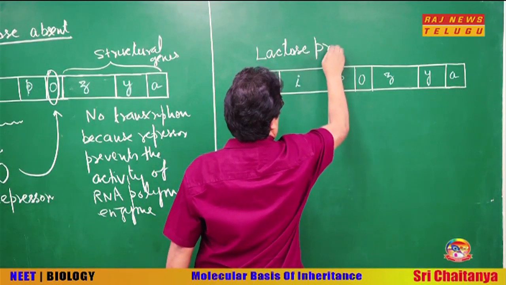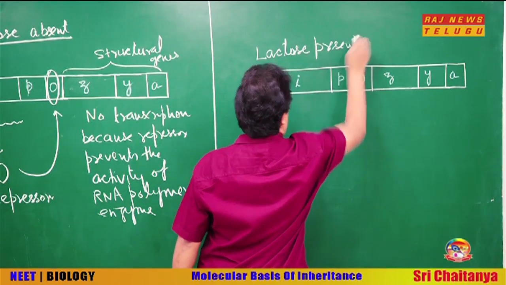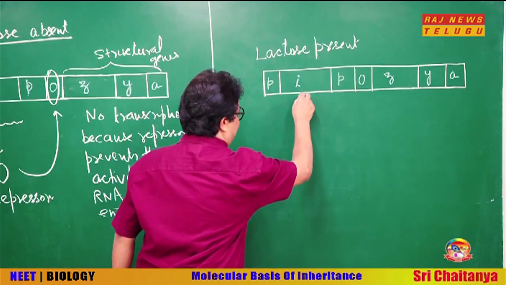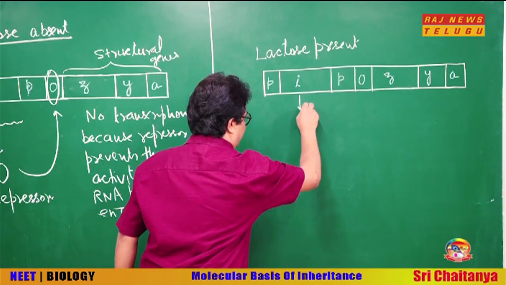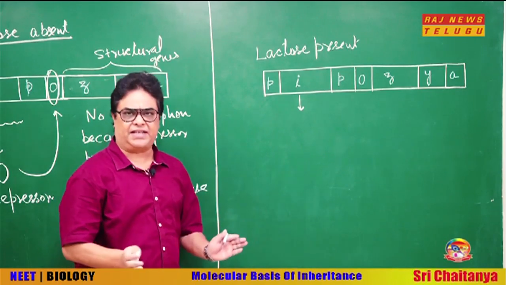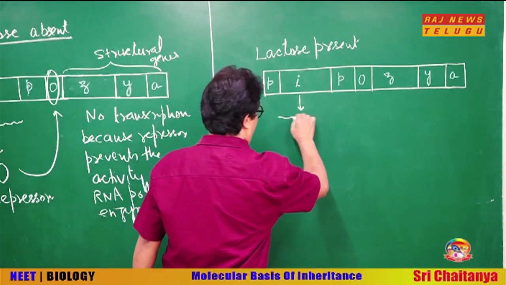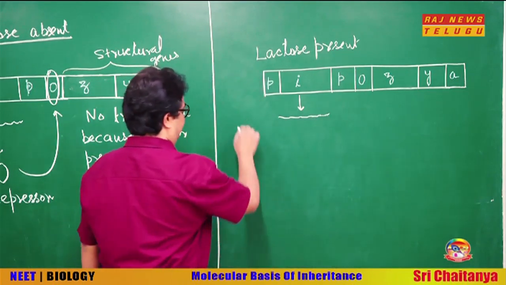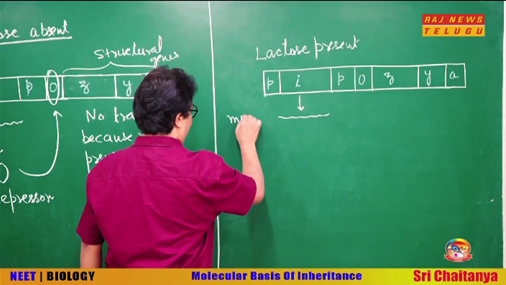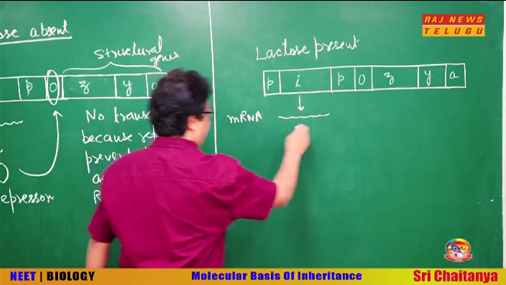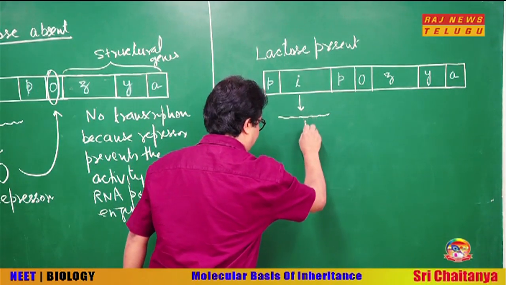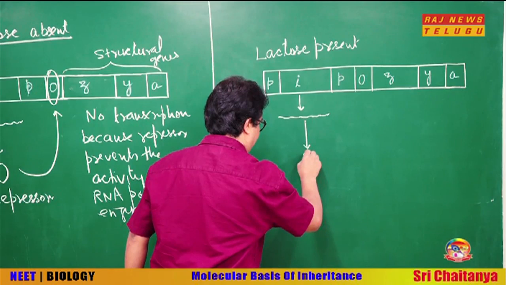Now let us see the another situation when lactose is present. Lactose present. Now as I said, this gene is a constitutive gene. So for this gene, it doesn't matter whether the lactose is present or absent. It will always remain active. So this will produce an mRNA, and this mRNA will produce the repressor protein.